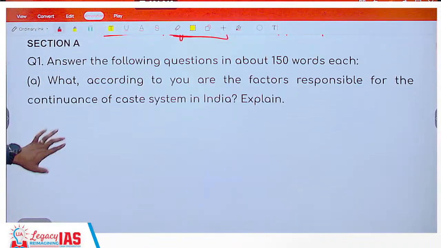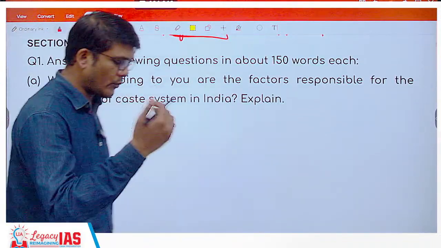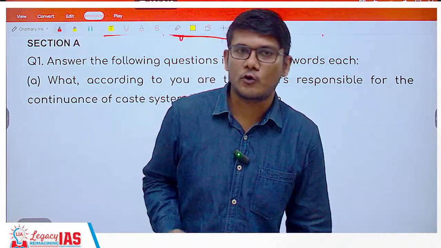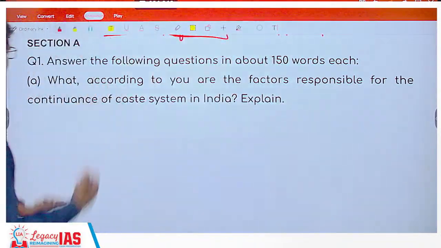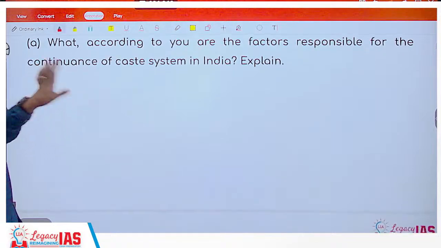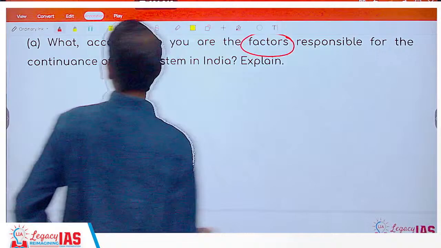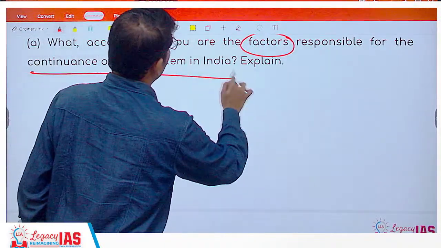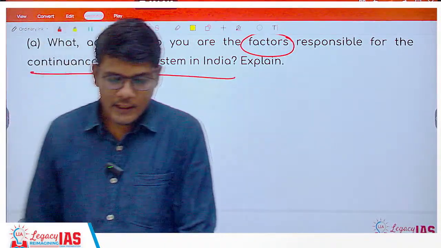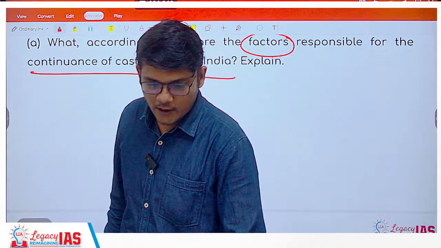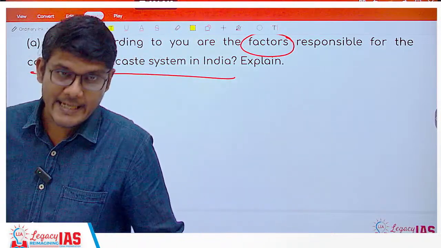Question 1, which is about short notes. Question 1 and Question 5 are compulsory. They will have 5 short notes each. All of them you have to write. So what is the first one? The first one says, what according to you are the factors responsible for the continuance of caste system in India? What are the factors responsible for the continuance of caste system in India?